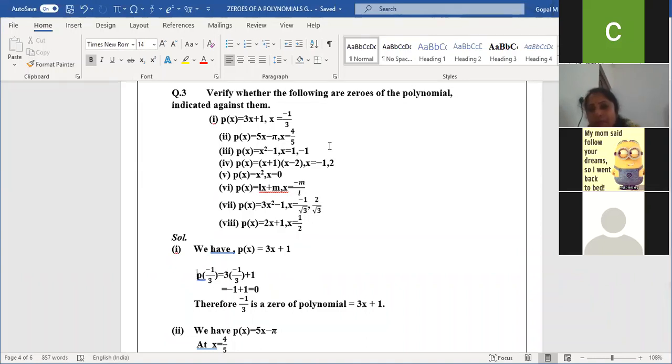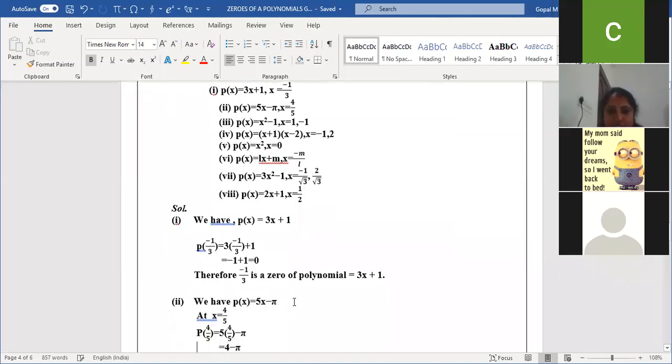Yes, ma'am. So just see the first one. Just now I discussed what is a zero of 3x plus 1: minus 1 by 3. Obviously, if I apply minus 1 by 3 in the equation, I have to get 0. In the example, I had taken 2x plus 1. Here, in the question, they give 3x plus 1. That's the difference. Am I clear? Oh, okay, ma'am. Understood. Thank you, ma'am.